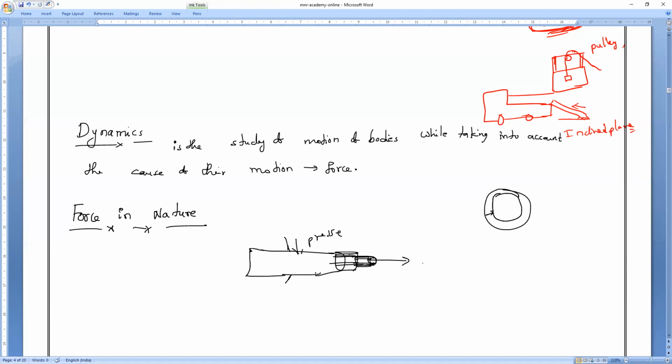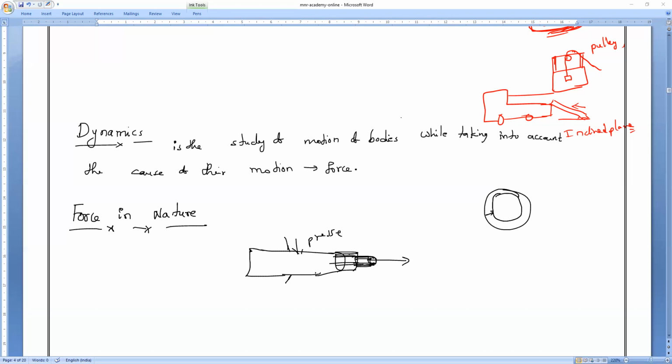So any action you take, like pressing the toothpaste, pressing the cream, brushing, eating, opening the door or closing the door, everywhere we either push or we pull. If you want to open the door, either you push it or you pull it. Some doors are pushing and some doors are pulling.